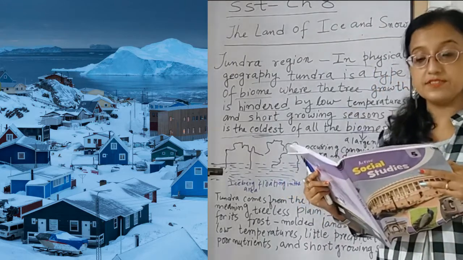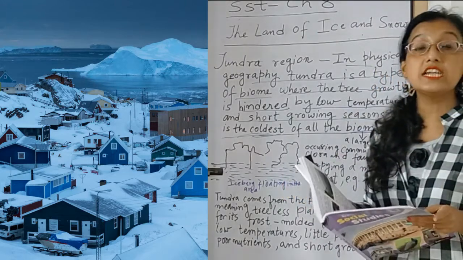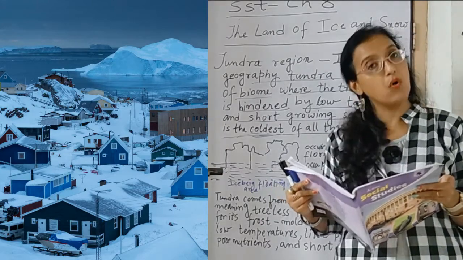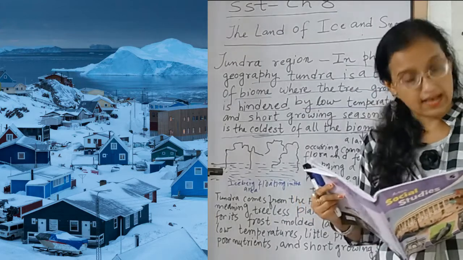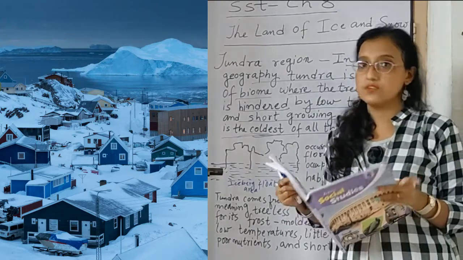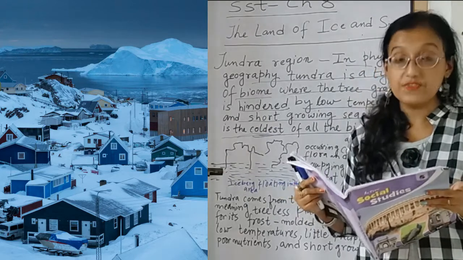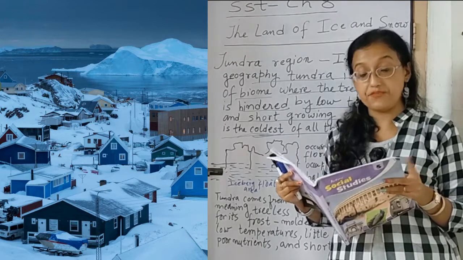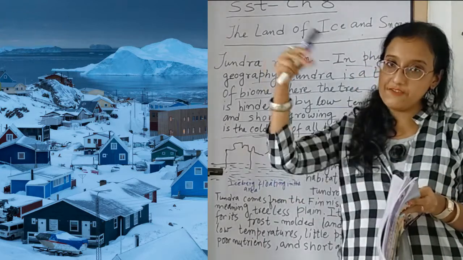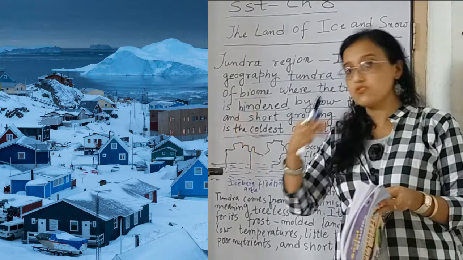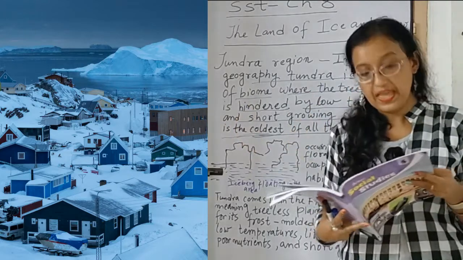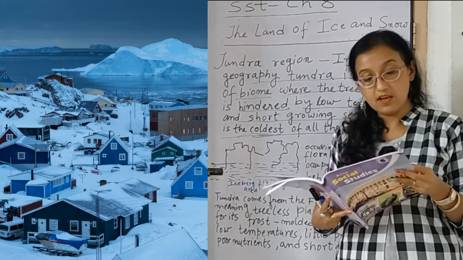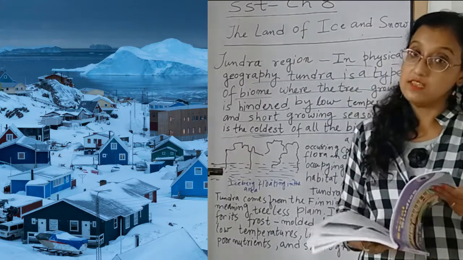Greenland covers an area of about 21.6 lakh square kilometers. As the entire land is covered with ice, one has to use sunglasses to protect the eyes from the glare of the ice. Because the glare reflects from the ice, we have to wear sunglasses. Land near the coast remains covered with ice for about 9 months in a year.